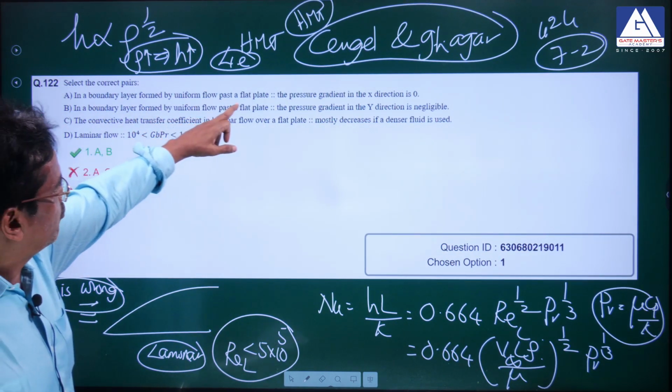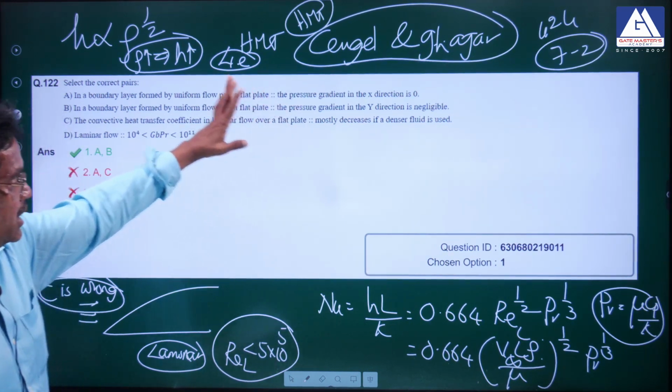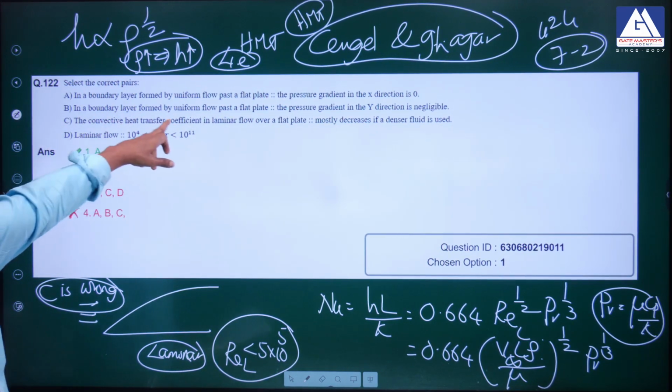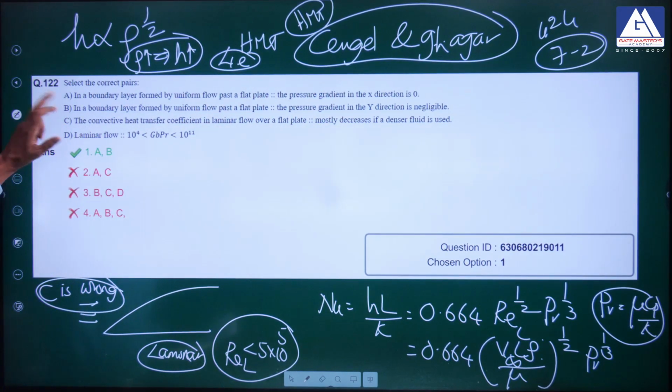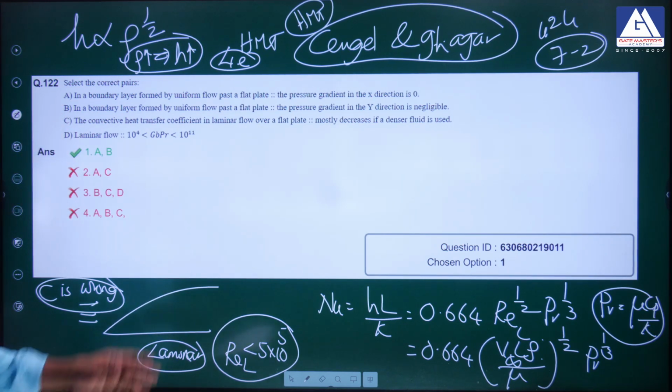Boundary layer formed by uniform flow over a flat plate. Pressure gradient in the x direction is 0. That is a correct pair. Look, flow past a flat plate, pressure gradient in the y direction is negligible, correct statement. C is wrong. So A and B are true statements. C is a wrong statement, because according to this formula.